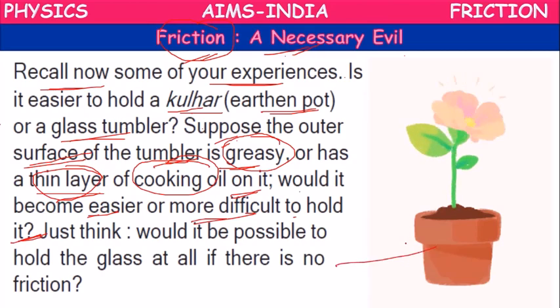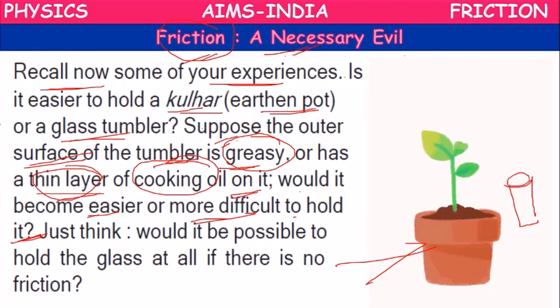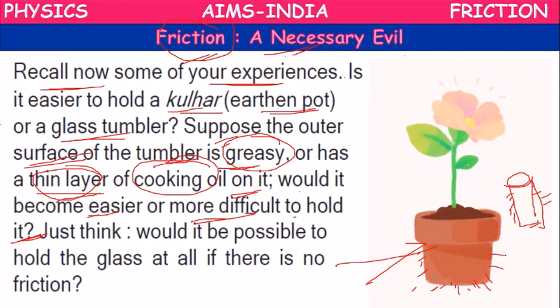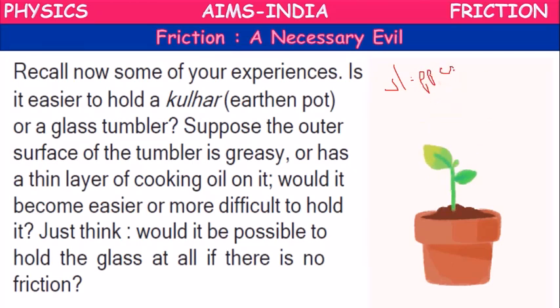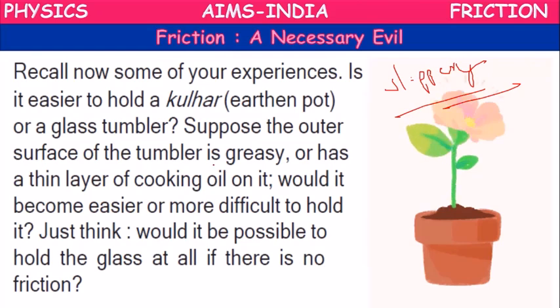When the earthen pot or glass tumbler has its outer surface filled with grease or cooking oil, we cannot hold them easily because they will become slippery. The cooking oil or grease has a slipping nature.